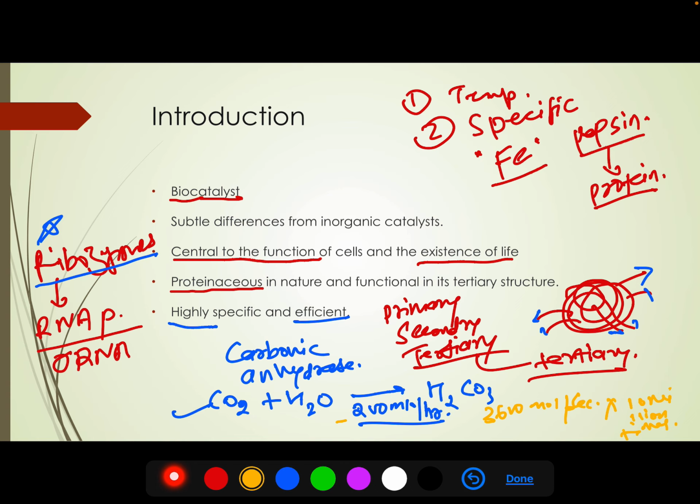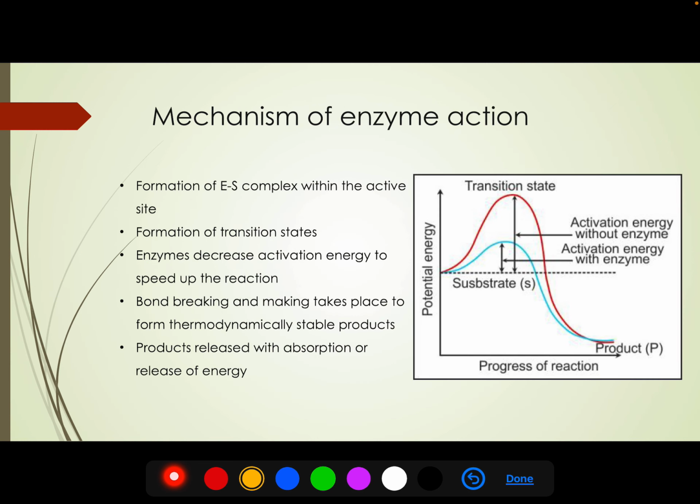3600 molecules. Anyways, so we see that enzymes are very fast and very efficient as compared to the inorganic catalyst. So uncatalyzed reaction and catalyzed reaction show very far differences as compared to normal reactions.